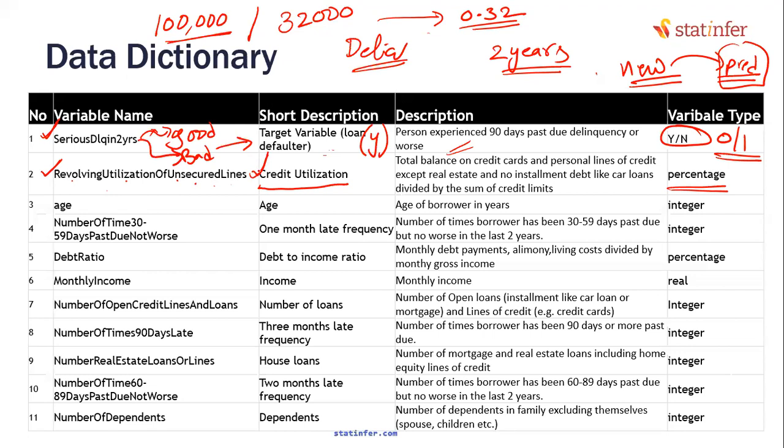Utilization, I think we already worked on it. It is utilization percentage. What is the minimum value expected for this variable? Minimum value for this variable is, for utilization, minimum value is 0% utilization. Yes or no? Maximum value expected for this variable, how much is that? 100%. Like 1 lakh you are using 100,000, that means 100,000, which is 100%, which is 1 is the maximum value, 0 is the minimum value. Okay.